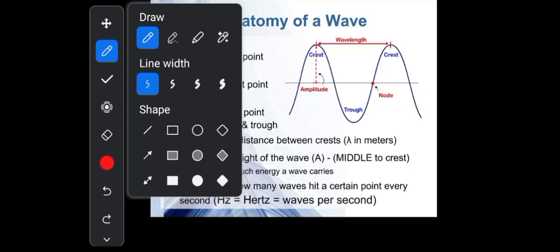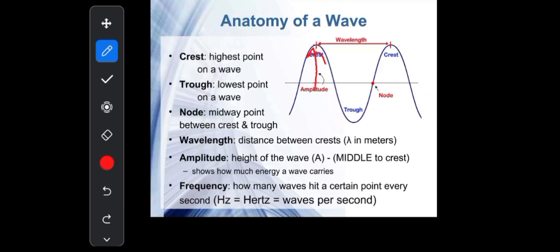Amplitude of the wave basically measures the height of the wave, from the mean position to the extreme position. The amplitude of the wave is the maximum displacement of a point of the wave from its undisturbed position. For example, it is shown as the height of the wave crest or the depth of the wave trough from the middle. The bigger the amplitude of the wave, the more energy the wave carries, and the bigger the amplitude, the louder and more intense the sound.